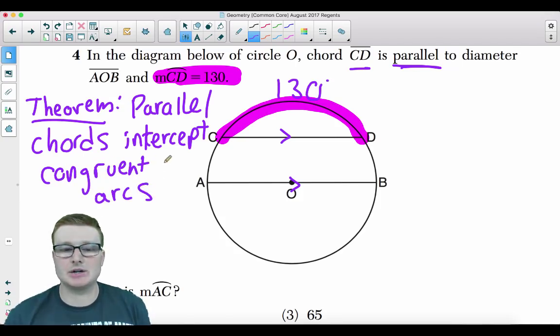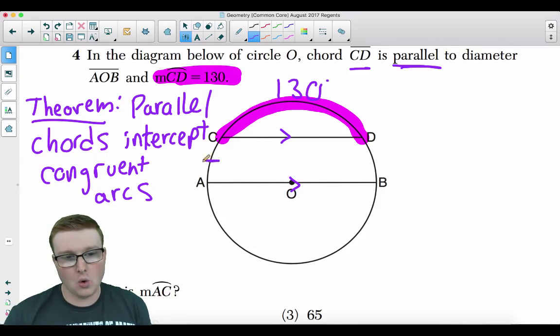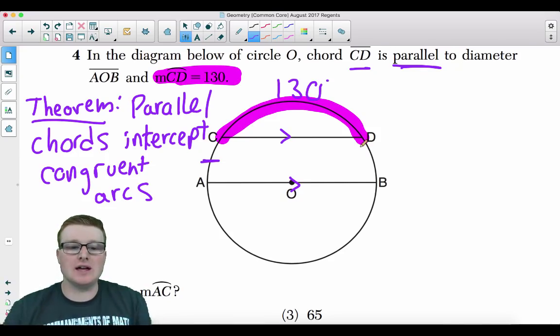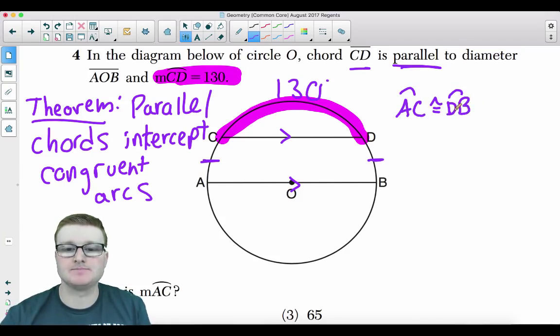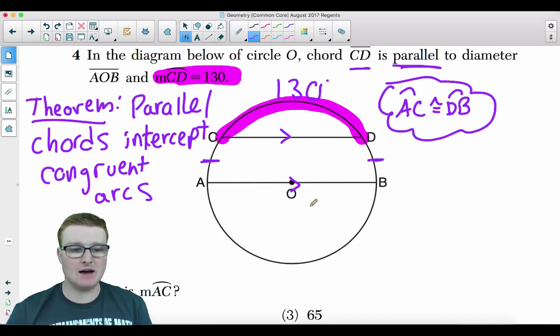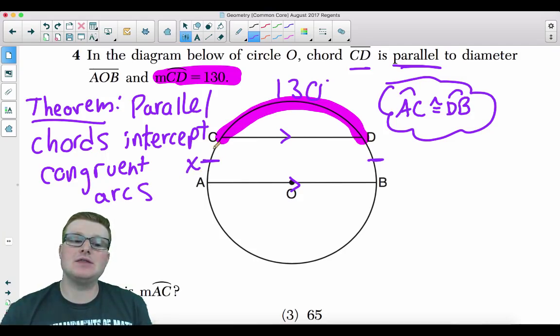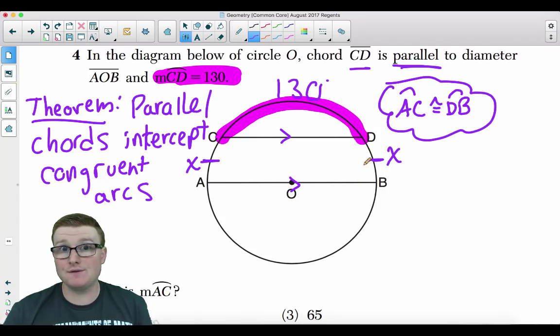Well, in easy terms, if the chords are parallel to each other, the arcs on the inside of those two lines are congruent to each other. So arc AC is congruent to arc DB. That's important. Now, we're trying to find the measure of arc AC, so I'm going to call this X. Since these are congruent, if this is X, then I'm going to label DB as X. Why would I do that? I need to solve for one of those X's.